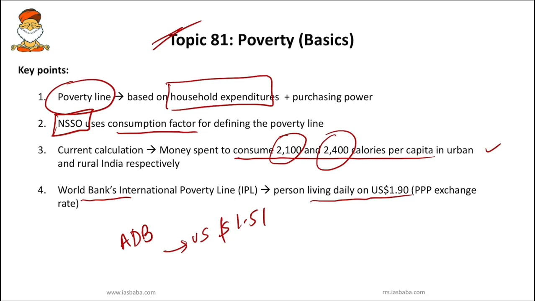The major crux here that you have to remember is that poverty line estimation in India is based on consumption expenditure and not on income levels. This should raise the question: why are we not using income levels to estimate the poverty line? One reason is the difficulty in assessing